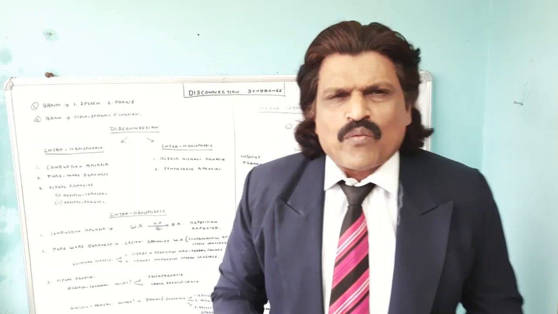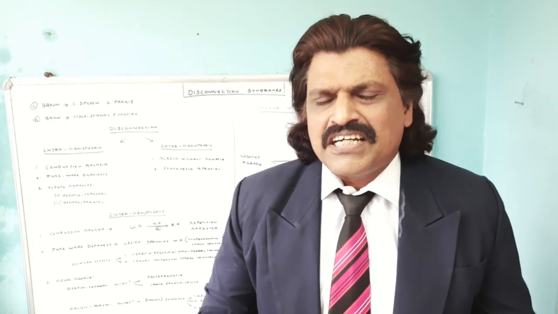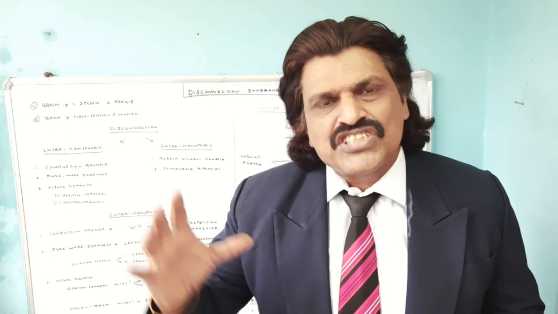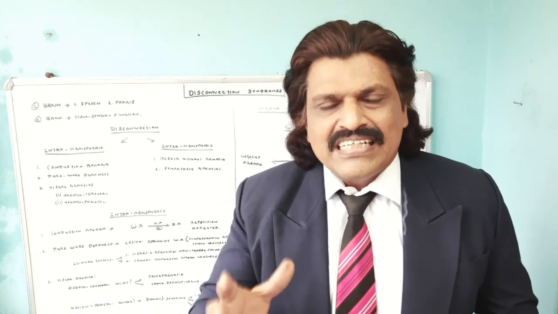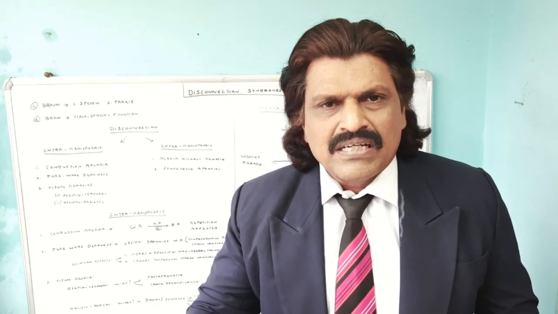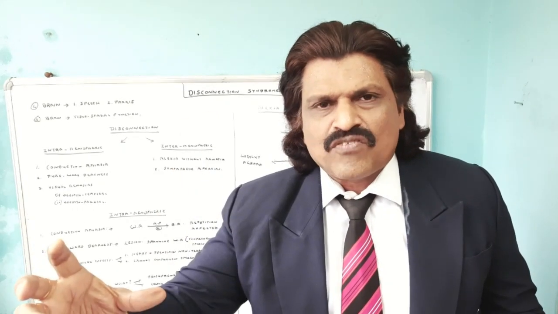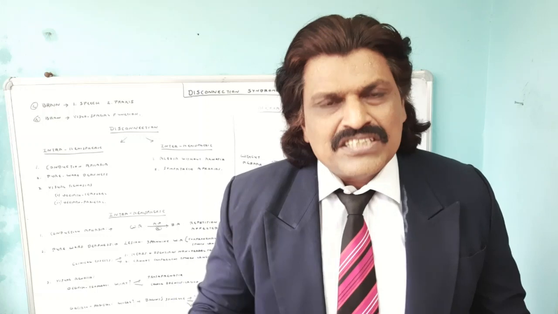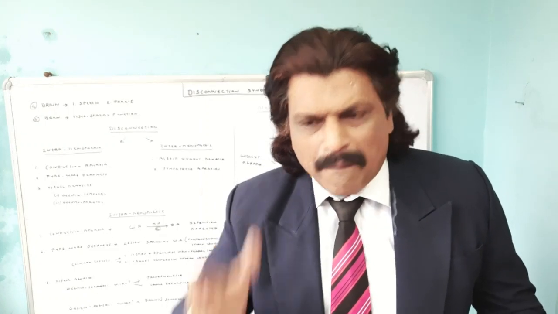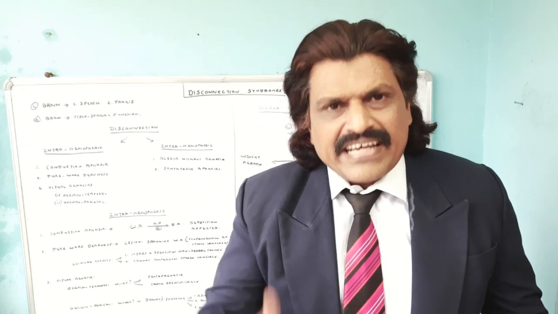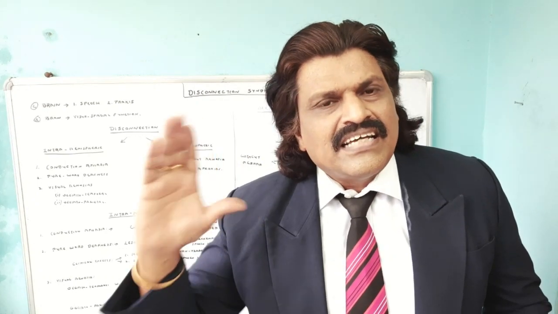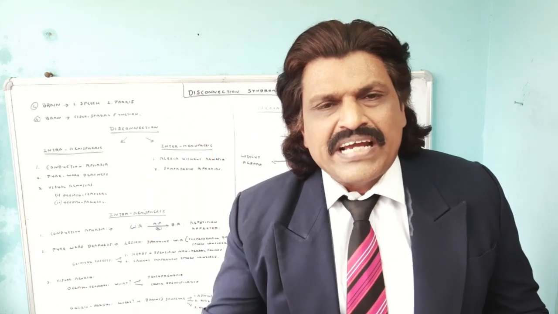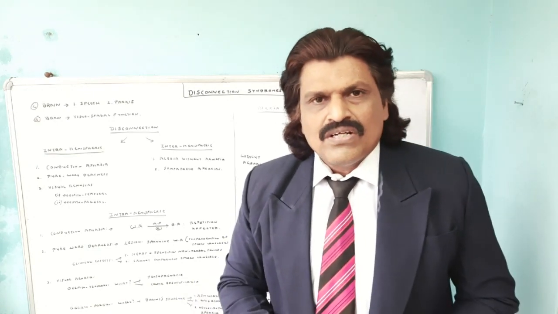Today we are going to talk about a very interesting and fascinating topic, disconnection syndromes. What will happen if we disconnect the right side of the brain from the left side of the brain? The split brain syndromes. It is very interesting to listen to what's going to happen when the brain is cut exactly so that the right side and the left side of the brain are disconnected. These are known as disconnection syndromes.